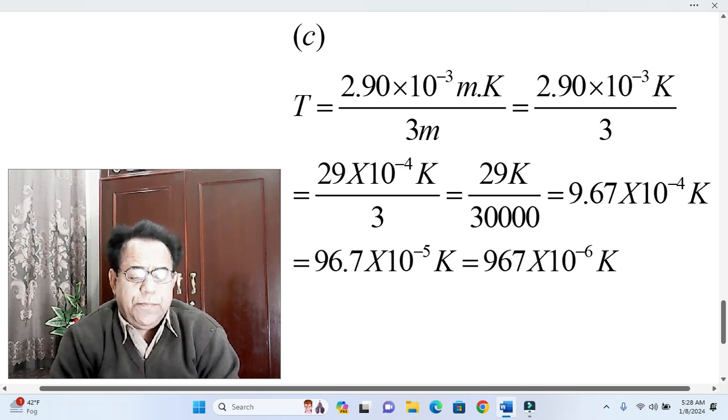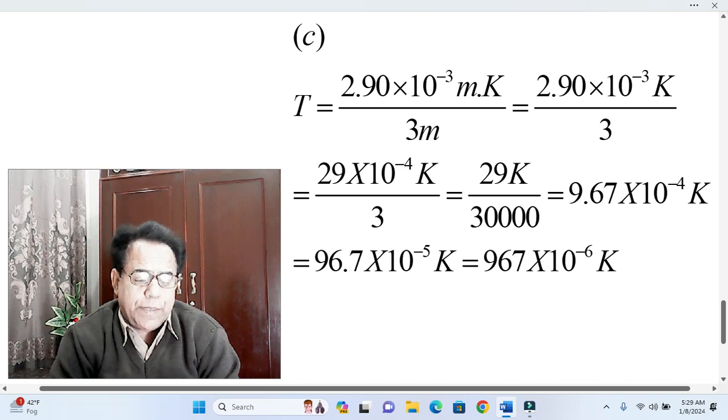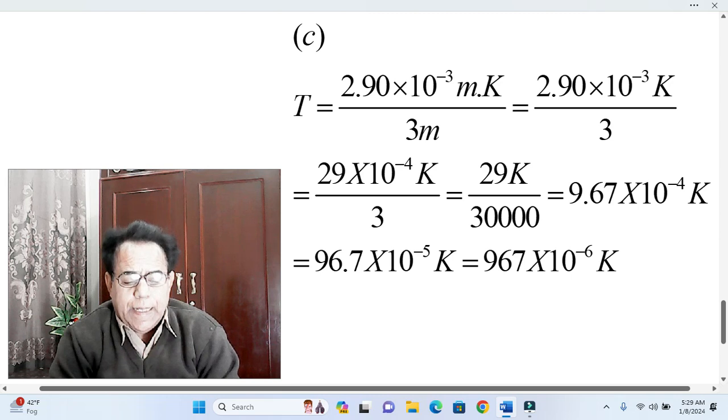That is to say, we have shifted the decimal one step ahead. And in shifting the decimal one step ahead, our 10 raised to the power minus 5 will be changed to 10 raised to the power minus 6. And hence our temperature T will become finally equal to 967 into 10 raised to the power minus 6 Kelvin.